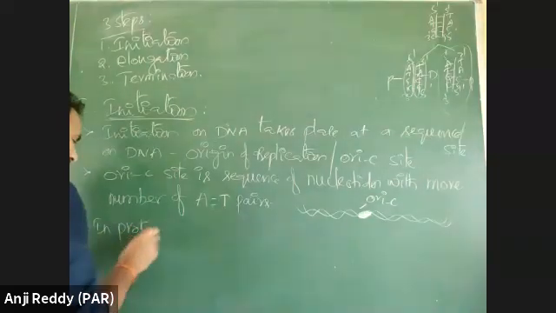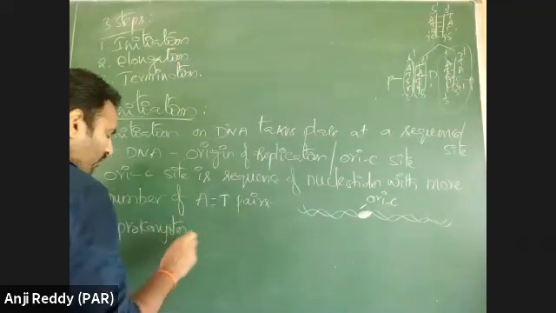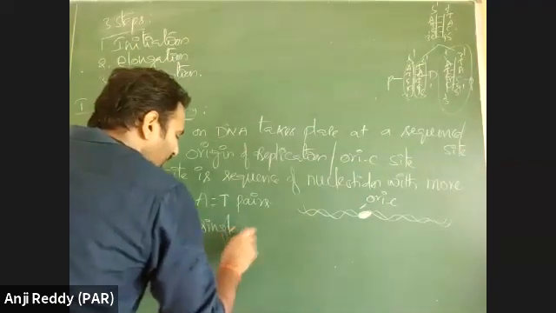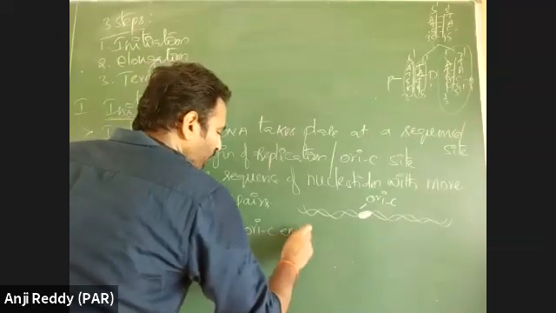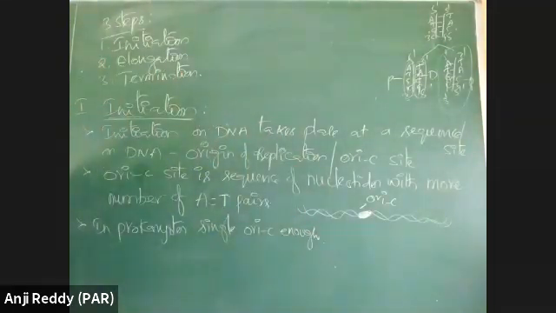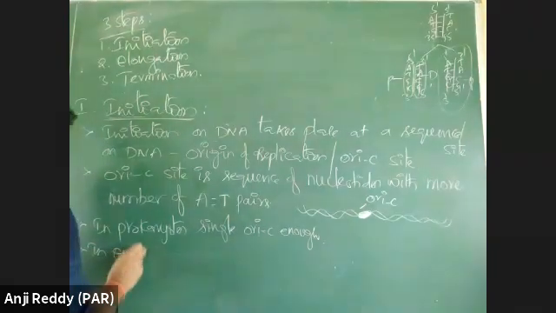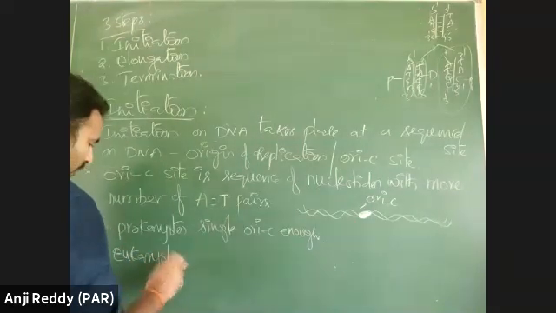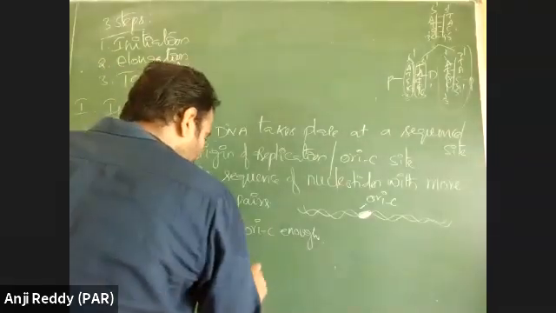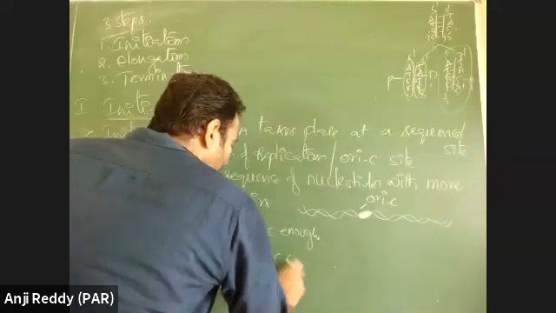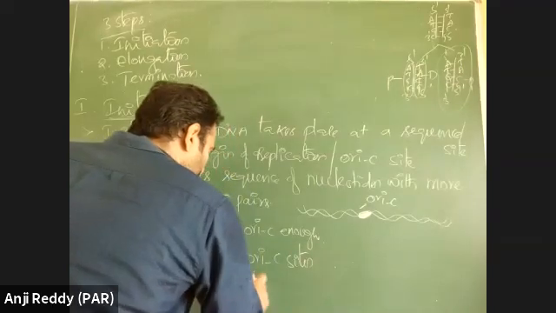In prokaryote, a single Ori is enough. In prokaryote, a single origin of replication is enough, or a single Ori site is enough. But in eukaryote, multiple replication sequences or multiple Ori sites are present.